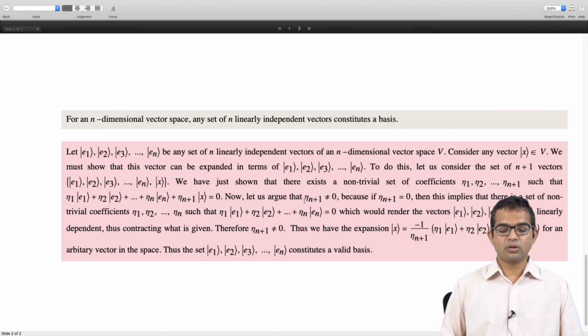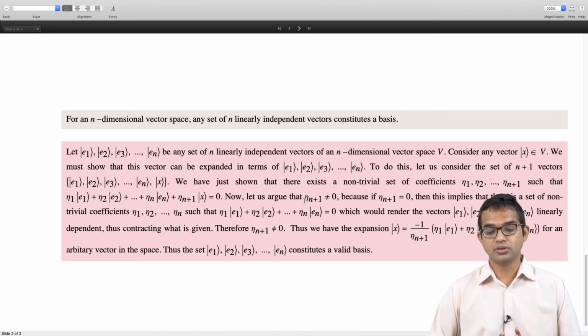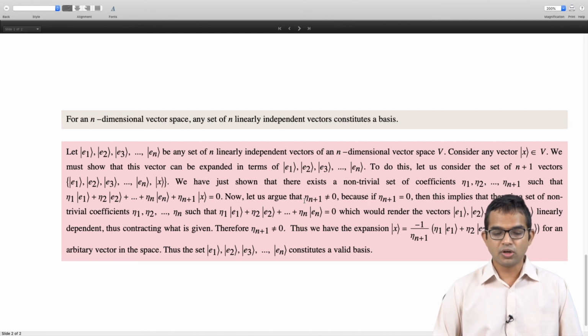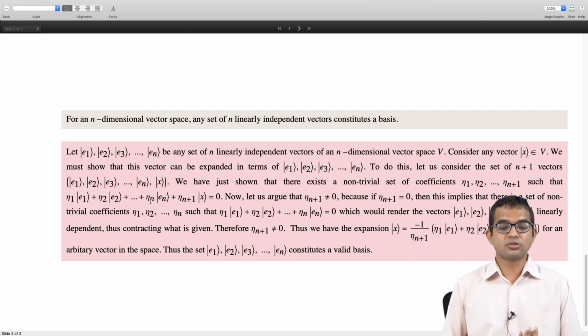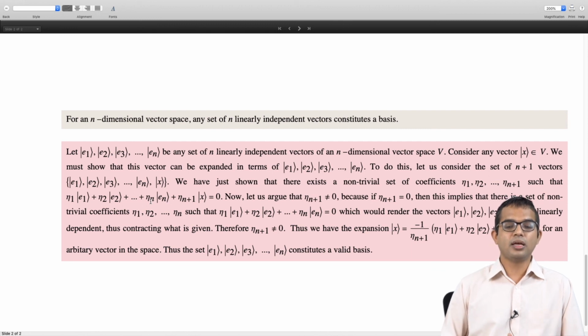Now all we have to do is show that eta n plus 1 is not equal to 0, and then we're done, as you will see in a moment. Why is eta n plus 1 not equal to 0? Because if eta n plus 1 were equal to 0, then eta 1 e1 plus eta 2 e2 all the way up to eta n en is equal to 0, right? And also eta 1, eta 2, up to eta n are non-trivial coefficients. This would imply that the set e1, e2 all the way up to en itself is linearly dependent. But that's not true. We are given that e1 to en are a set of n linearly independent vectors. Therefore, eta n plus 1 is non-zero.